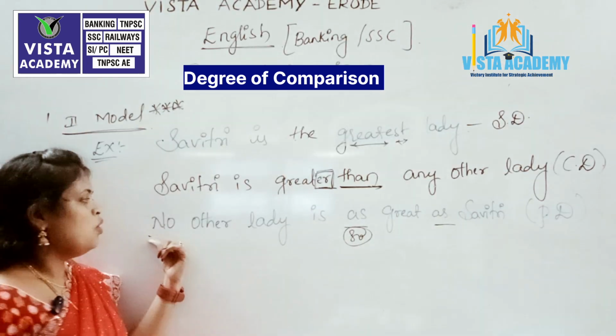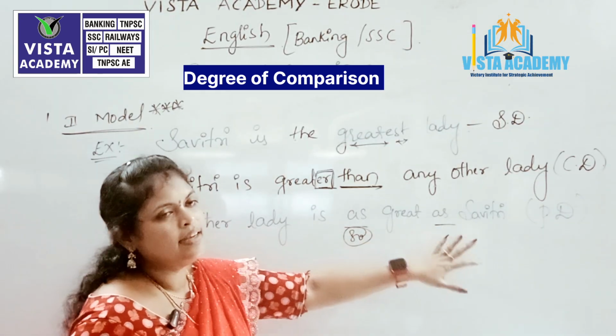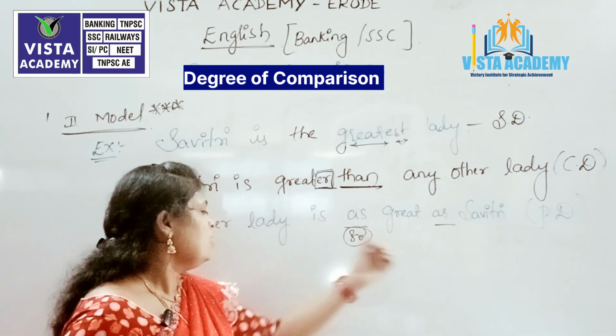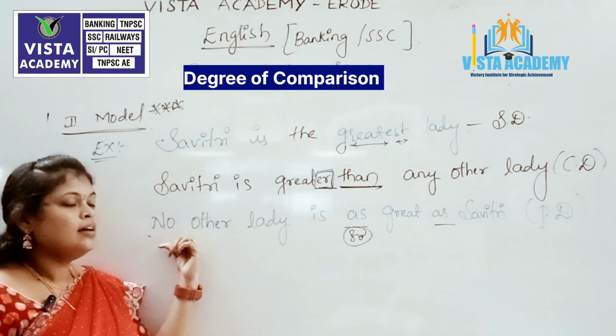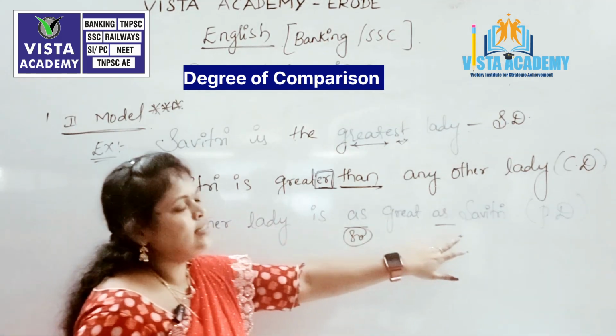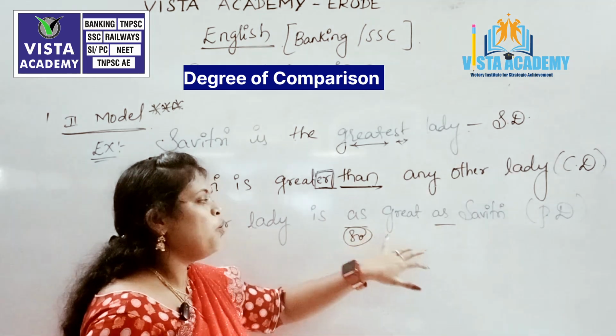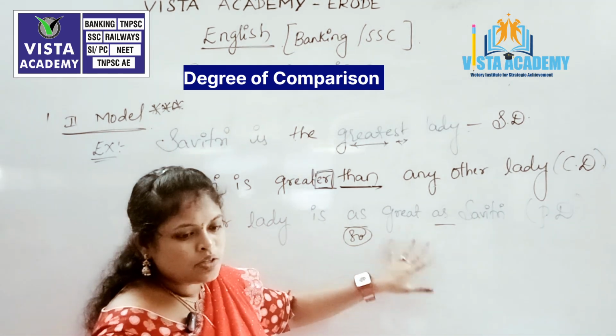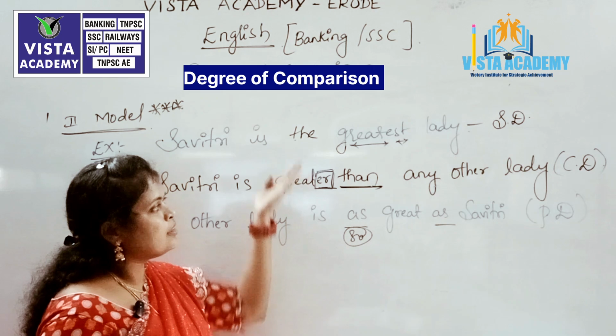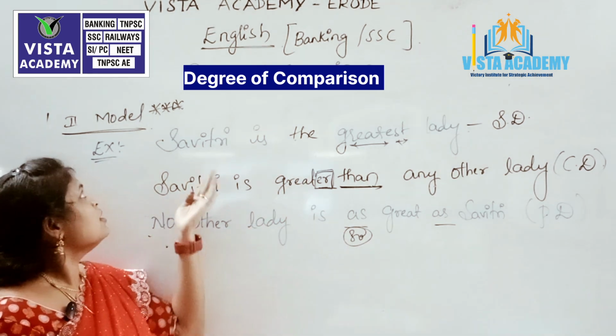That means, no other lady is as great as Savitri is our positive degree. Here we are comparing other ladies with Savitri, where Savitri is the only greatest one, right? So these are all the different types and models.